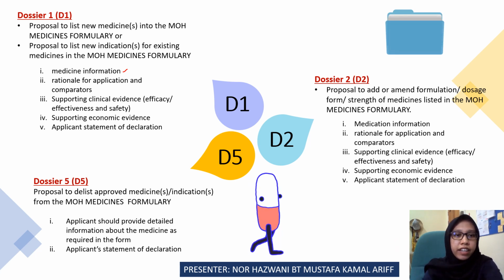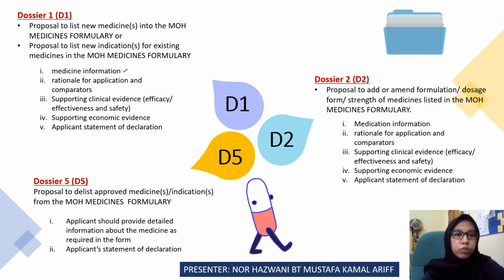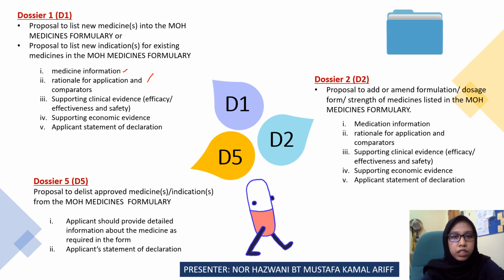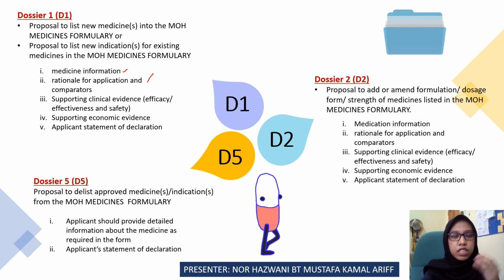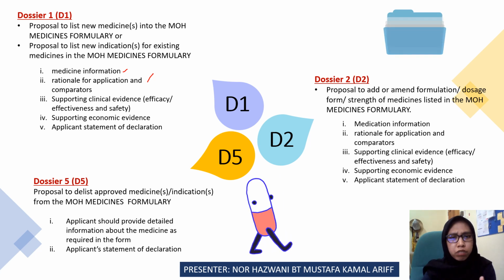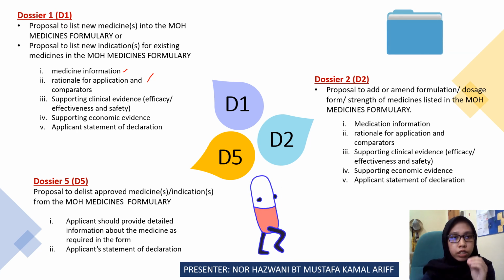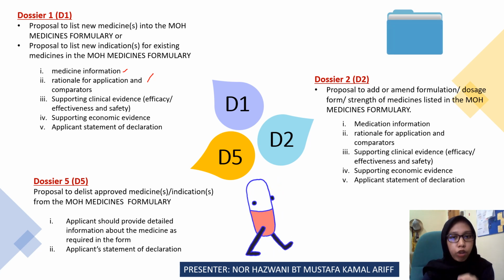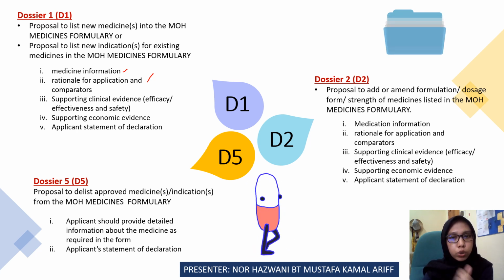And then the second one, which is the rationale for application and comparators. This one is about the overview of the disease and the current management, or the rationale for the listing application. We can provide an overview of the disease and also the patient population that the product is targeted for.